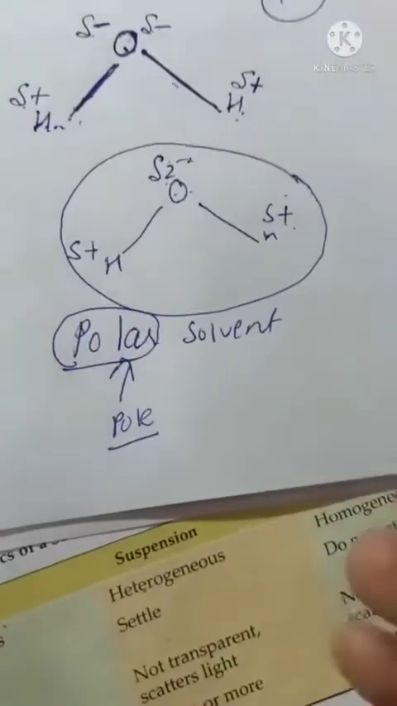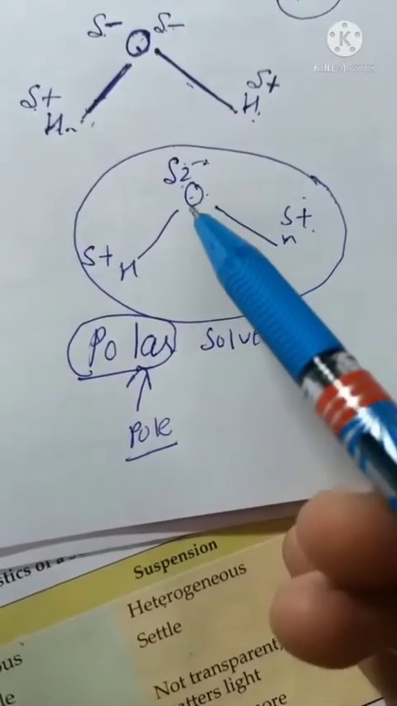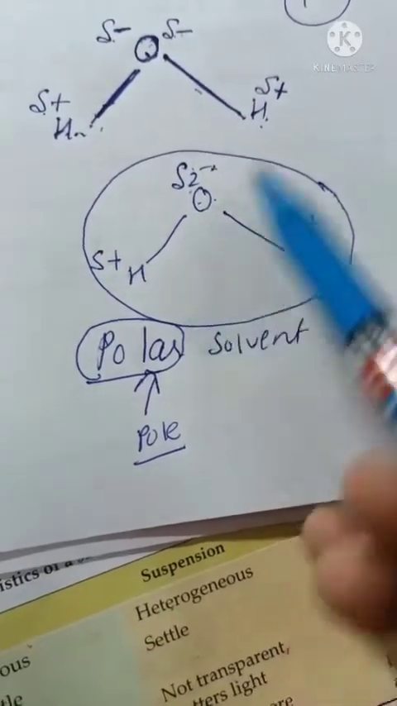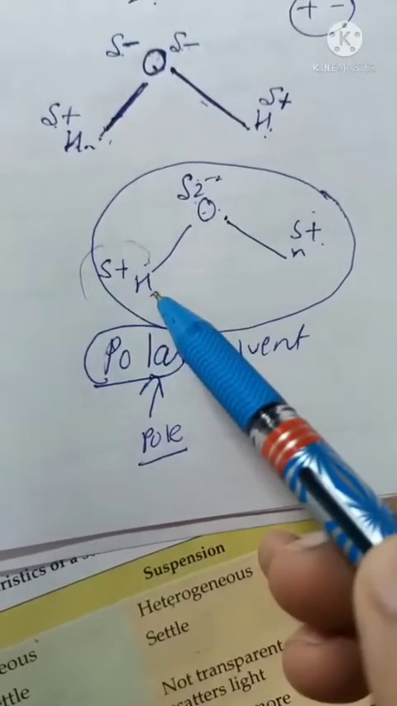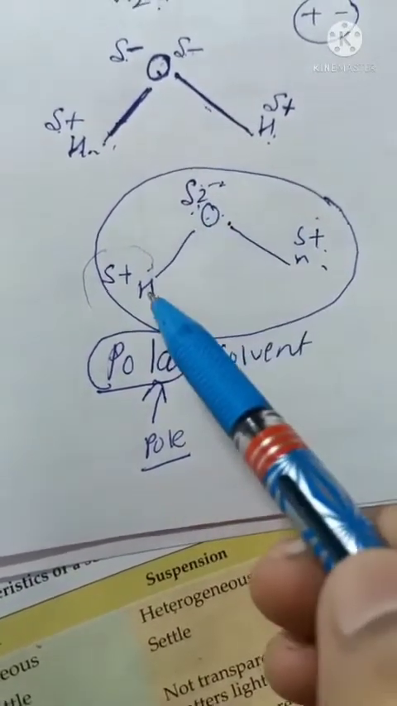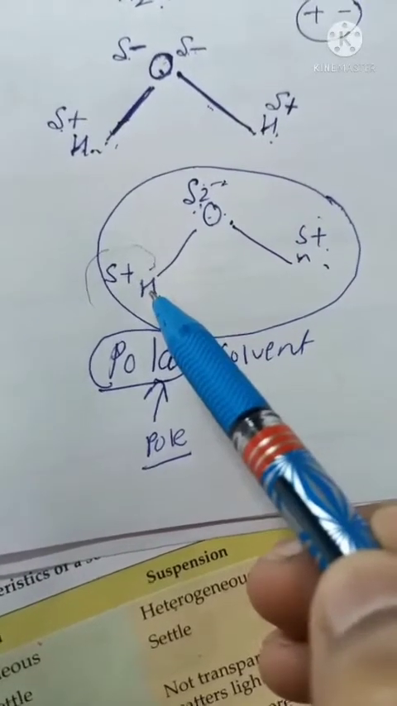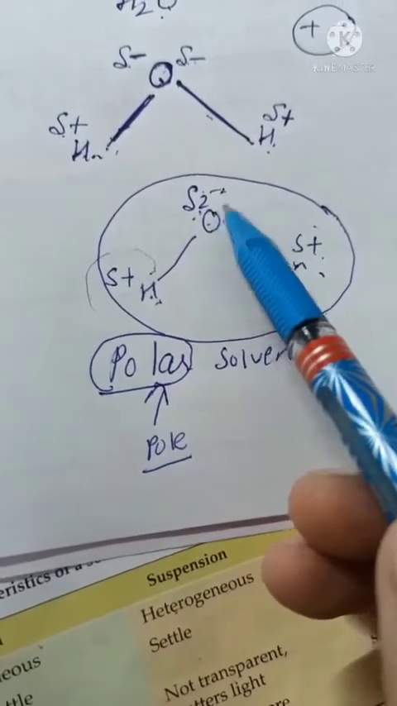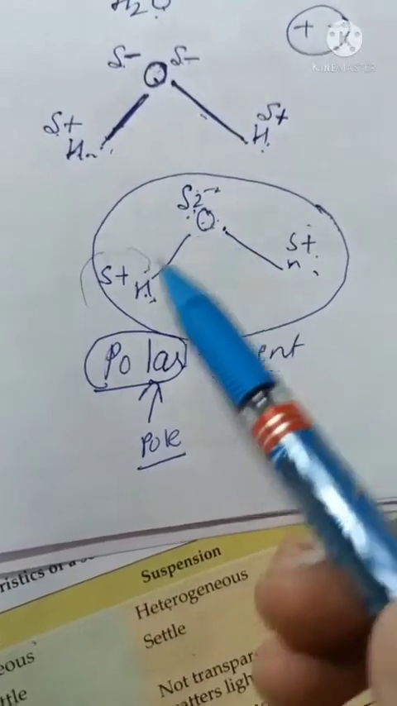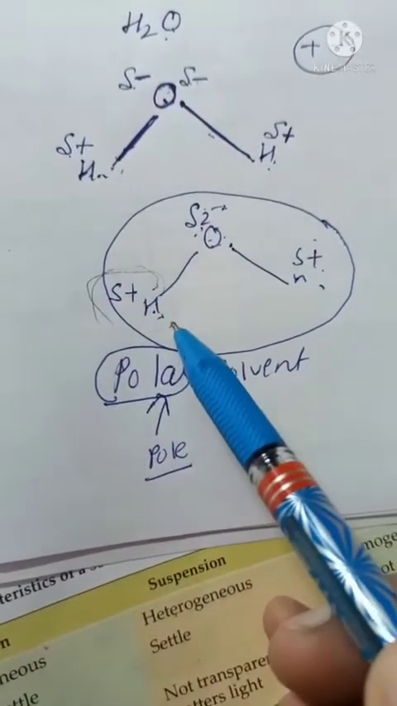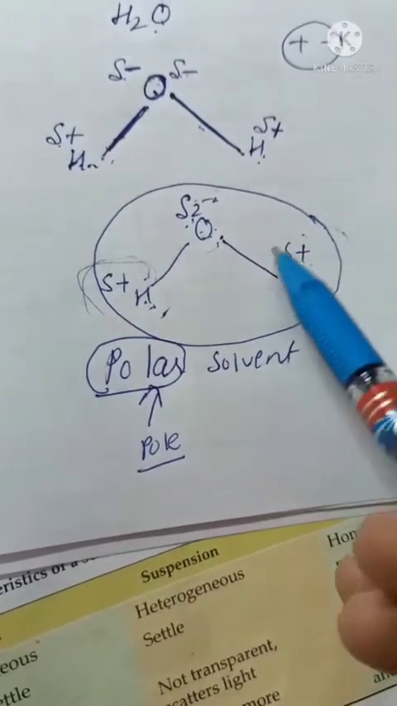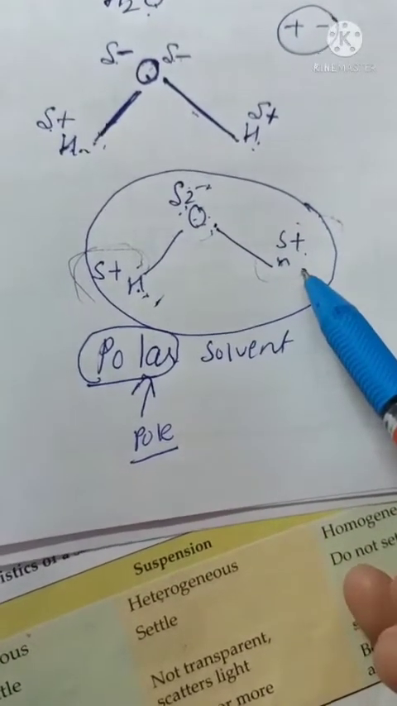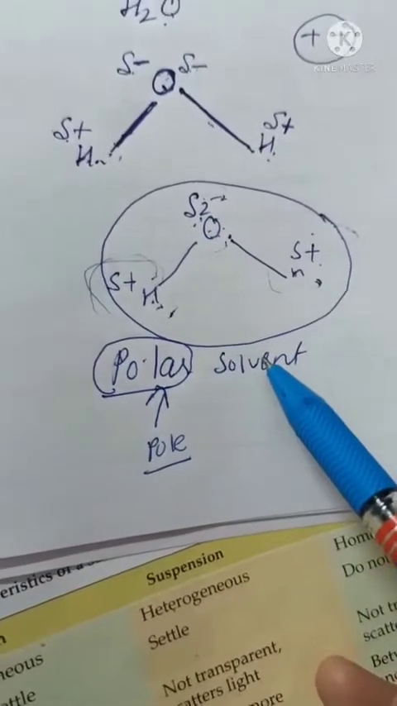Same is the case of water, beta. We have two poles over here. This one is the negative pole, this is the positive pole. So that's why water is called a polar solvent, because of two poles. One pole is negatively charged, another pole is positively charged. So water is a polar solvent.